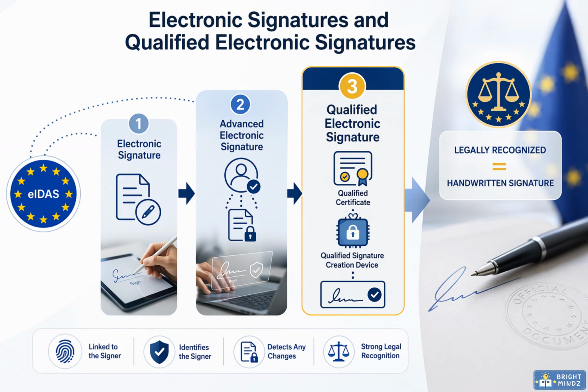Under eIDAS, not every digital approval carries the same weight. An electronic signature is the broad starting point, any electronic data showing intent to sign. An advanced electronic signature adds assurance. It must be linked to a specific signer, identify that person, and make later changes detectable.